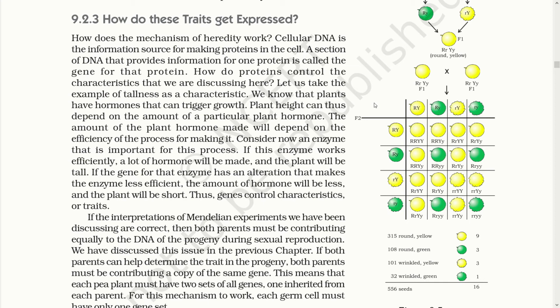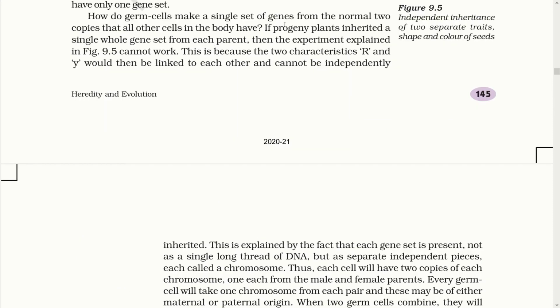We have discussed this issue in the previous chapter. If both parents can help determine the trait in the progeny, both parents must be contributing a copy of the same gene. This means that each pea plant must have two sets of all genes, one inherited from each parent. For this mechanism to work, each germ cell must have only one gene set. How do germ cells make a single set of genes from the normal two copies that all the cells of the body have?